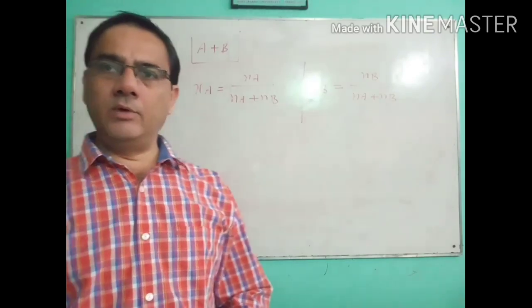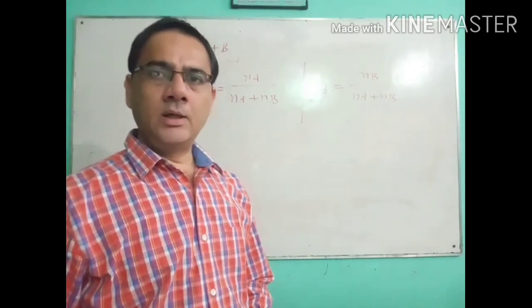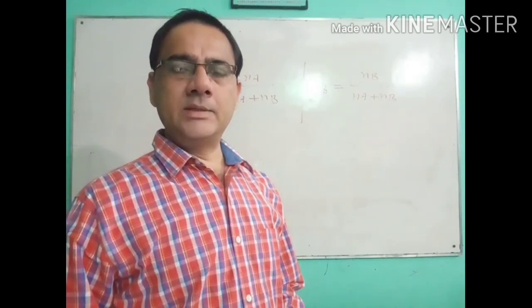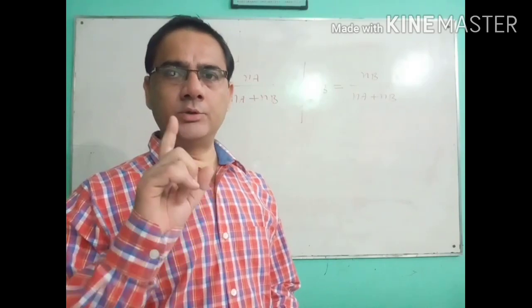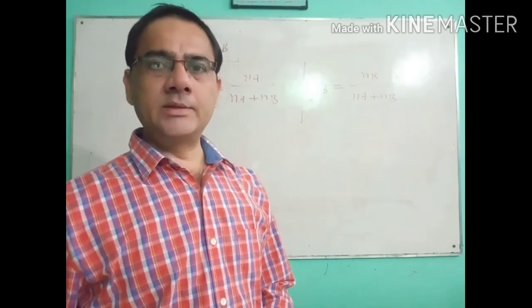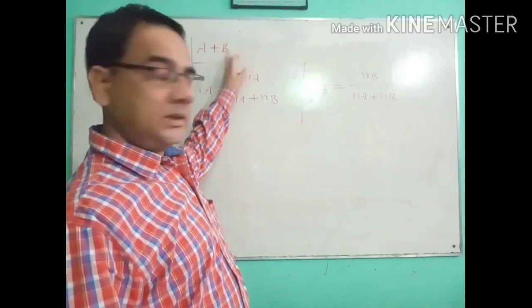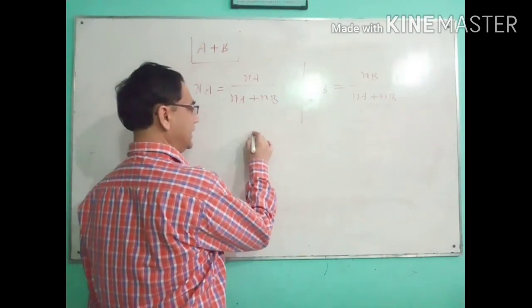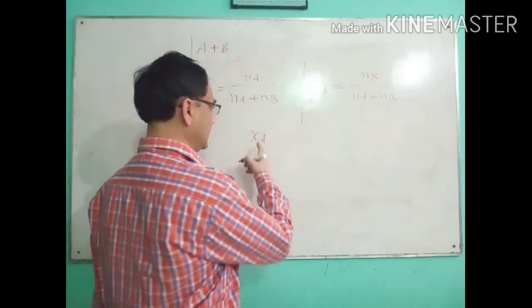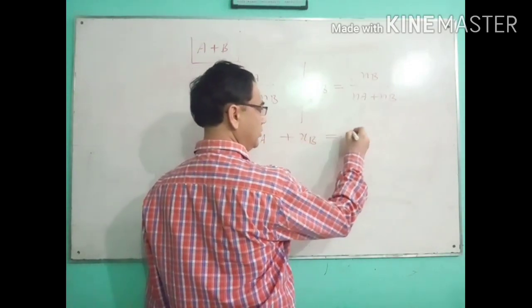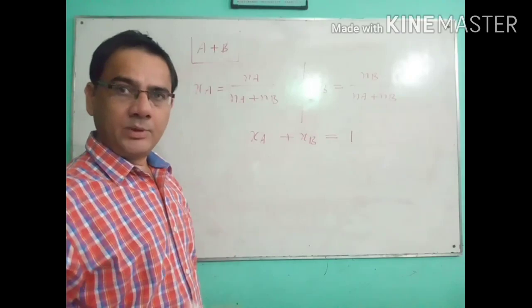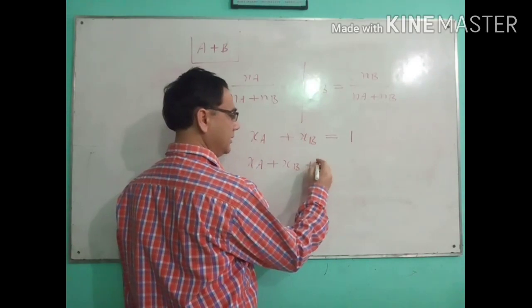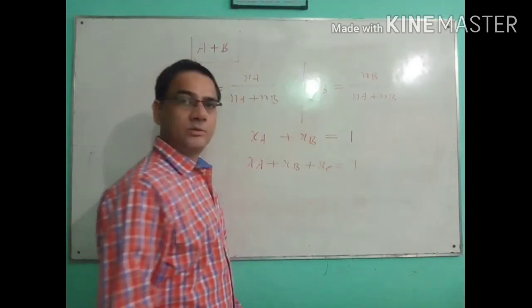The very important thing that I want to say, keep it in your mind: the sum of the mole fractions of all the components present in the solution is always equal to 1. It means if two components, A and B, are there, the sum of the mole fractions of all the components is always equal to 1. For any solution in which two components are there, XA plus XB is equal to 1. If three components are there, then XA plus XB plus XC is also equal to 1.